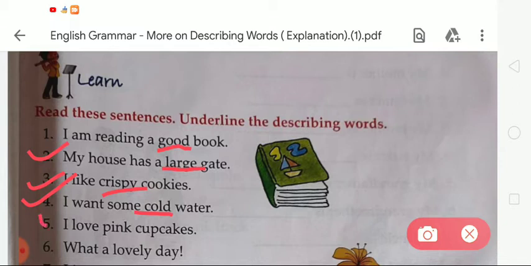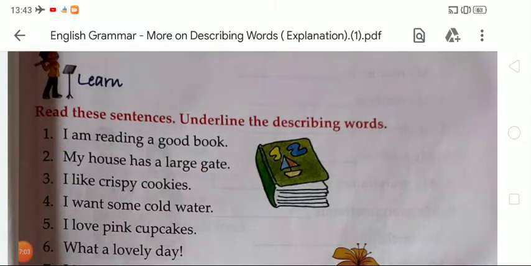Now moving to the next, that is number 5: I love pink cupcakes. So student, tell me which word is a describing word in this given sentence. The given word pink is a describing word. It describes the color of the cupcakes.